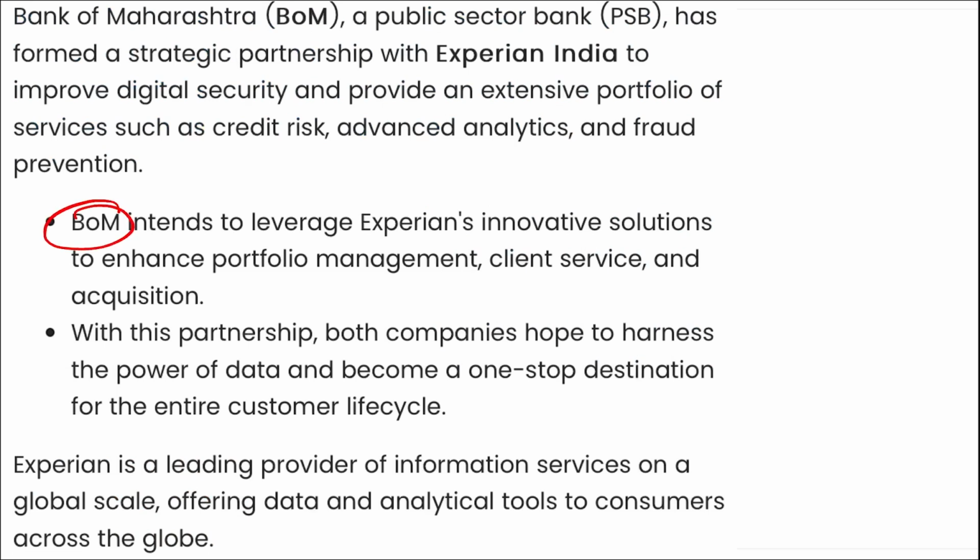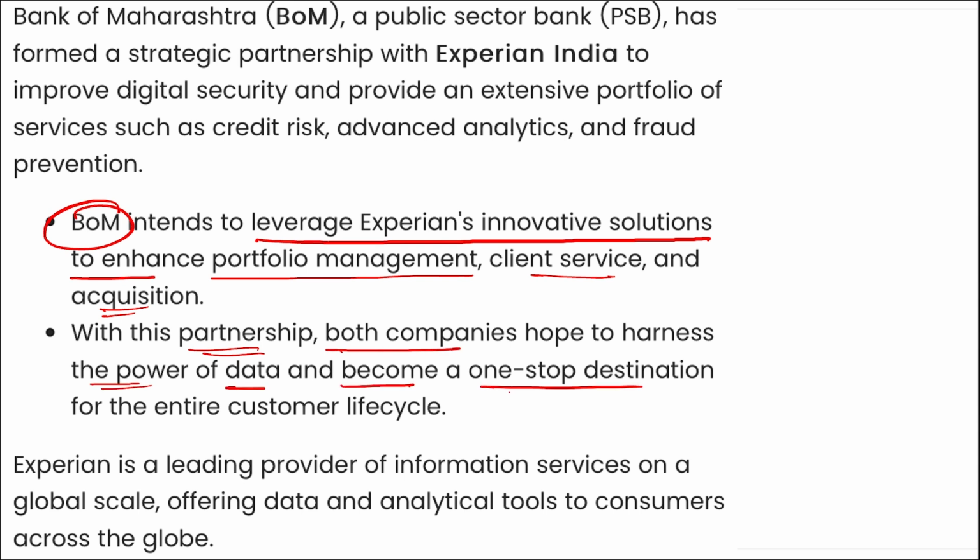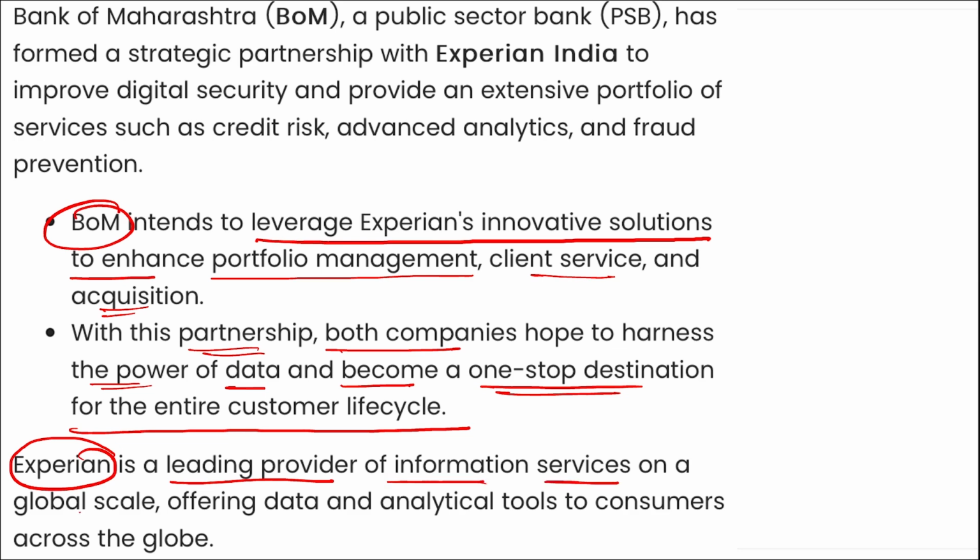Here, Bank of Maharashtra intends to leverage Experian's innovative solutions to enhance portfolio management, client service, and acquisition. With this partnership, both companies hope to harness the power of data and become a one-stop destination for the entire customer lifecycle. Experian is a leading provider of information services on a global scale, offering data and analytical tools to consumers across the globe. Alright, also remember here, Experian is partnering with Bank of Maharashtra to provide innovative solutions throughout the customer life cycle.